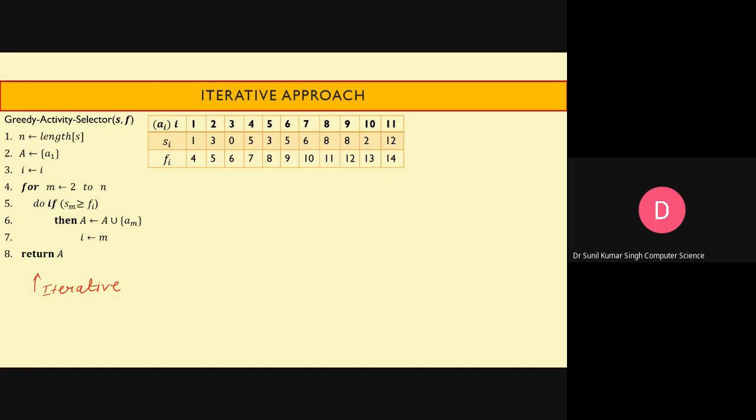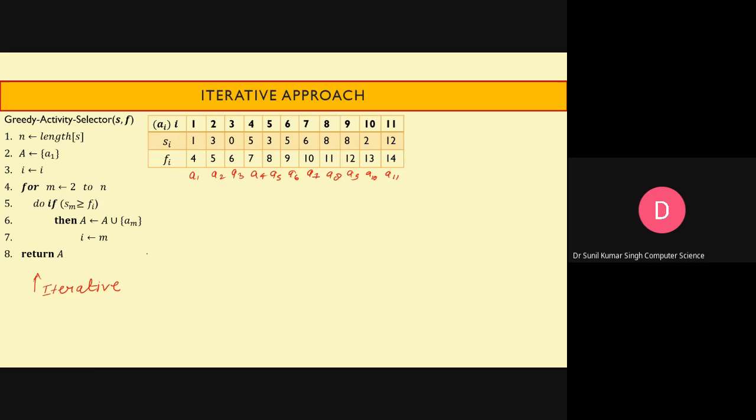And what we are going to do, we have to find out the maximum activities which can be scheduled. So here you can tell the name of the activities, like A1, A2, A3, A4, A5, A6, A7, and like this.